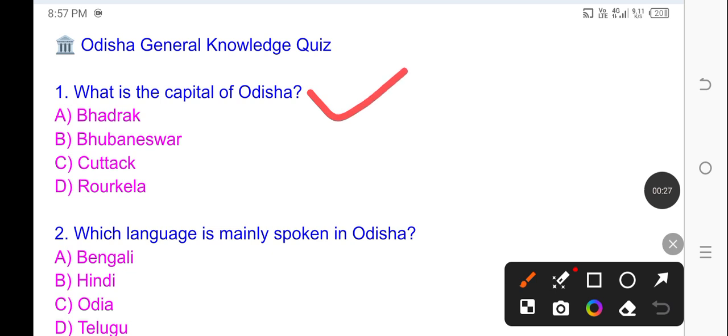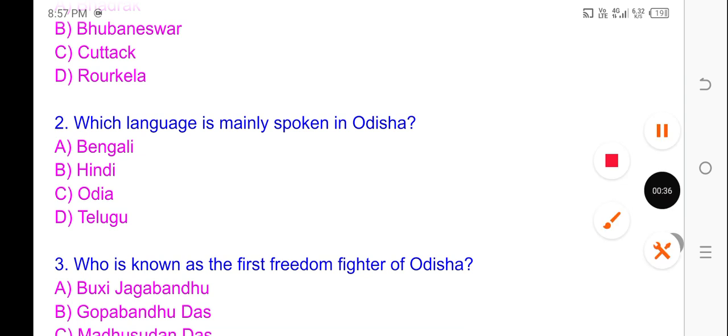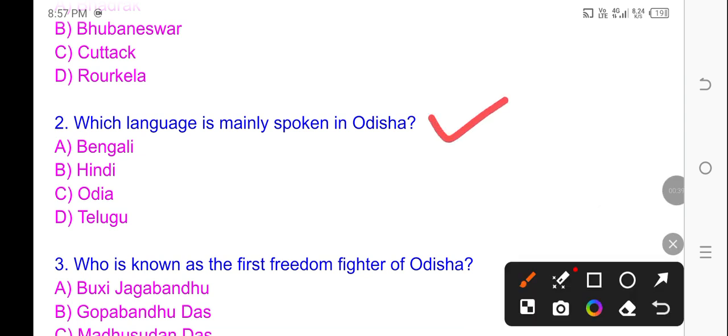Question number 1, what is the capital of Odisha? Option B is correct answer, Bhubaneswar. Question number 2, which language is mainly spoken in Odisha? Option C is correct answer, Odia.